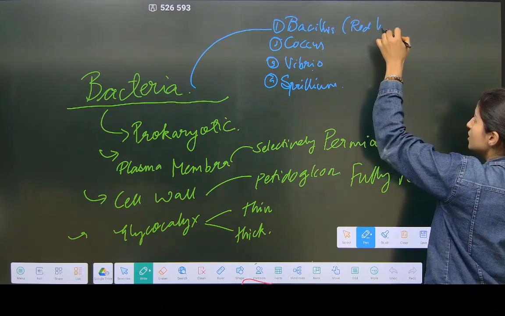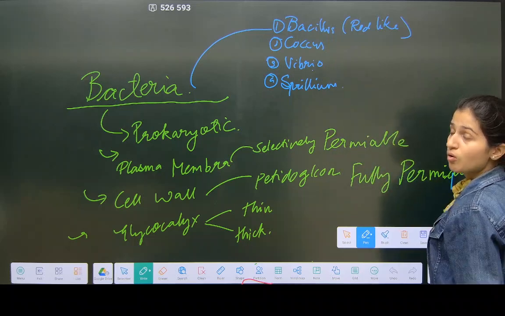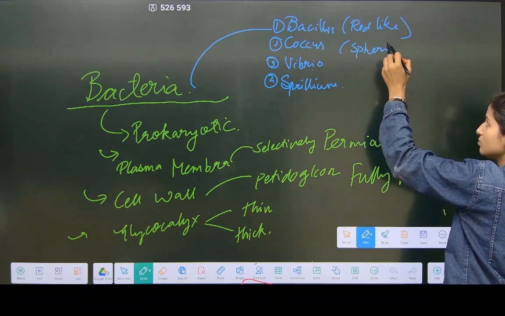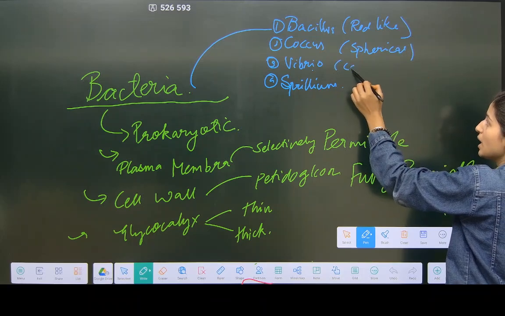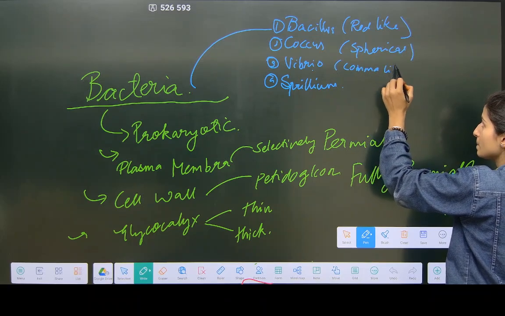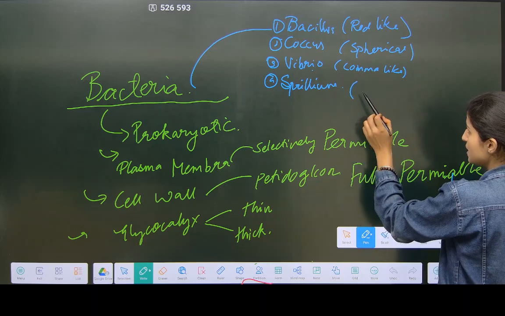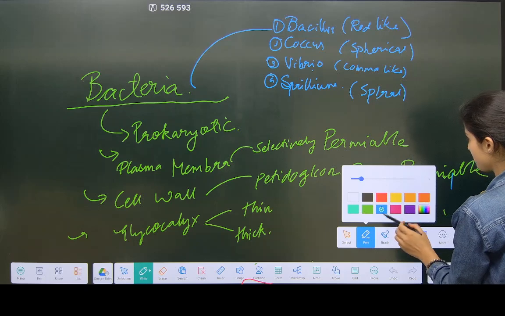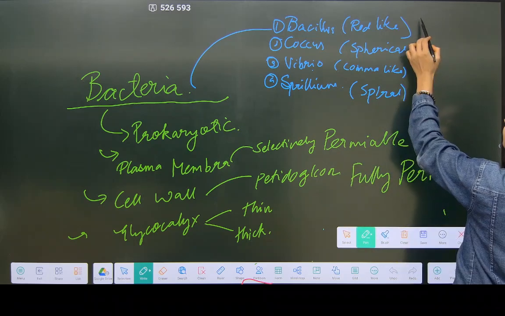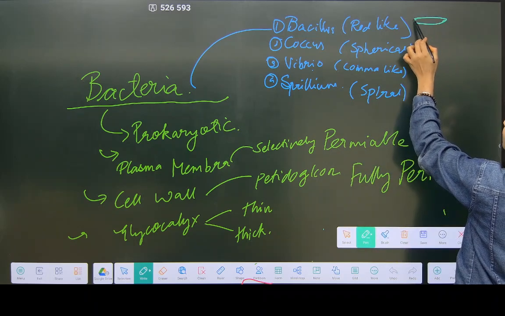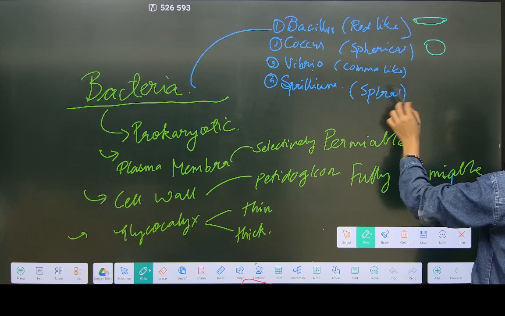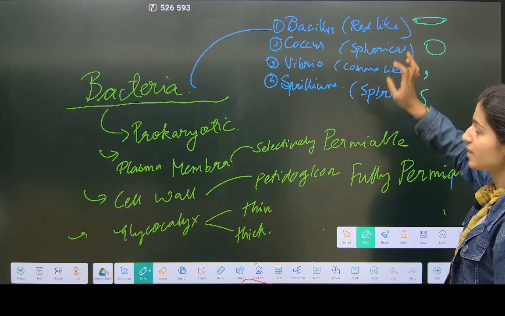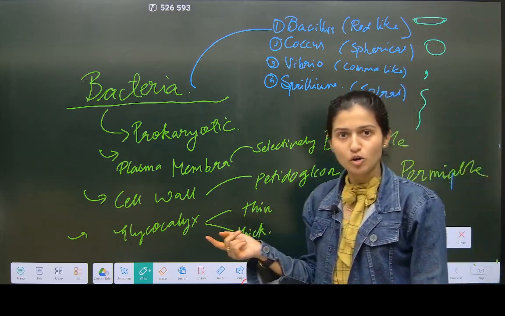Rod-like. Coccus. What is the shape of coccus? Spherical. Vibrio, comma-like. And spirillum is spiral shape. See, rod-like shape means like this, rod-like shape. Then spiral shape. Then comma-like shape. Then spiral shape. Okay, this is spherical shape. Okay, this we learned about bacteria.